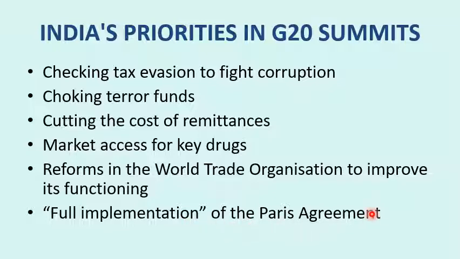So I hope you understood the difference between actual organizations like IMF and UN, and the groupings like G7, G8, and G20. You have to understand the differences between G7, G8, G20, and the members, how they have been formed, and what their priorities are. So this is what G7, G8, and G20 are about. I hope you understood the differences and priorities of these groupings.